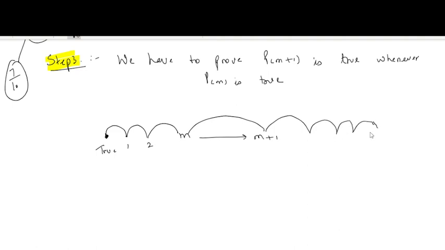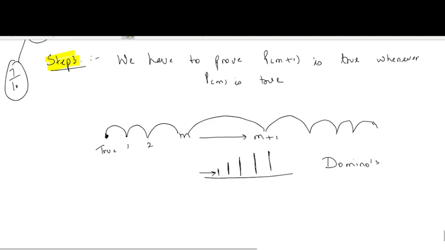This can be compared with the dominoes process also. Dominoes means there are so many pieces of wood or small walls. You put the pressure here, then they are going to drop each other. It will drop this one, this one, this one, and this one. Ultimately you can put the big wall on the ground. So this is also related to the principle of mathematical induction.